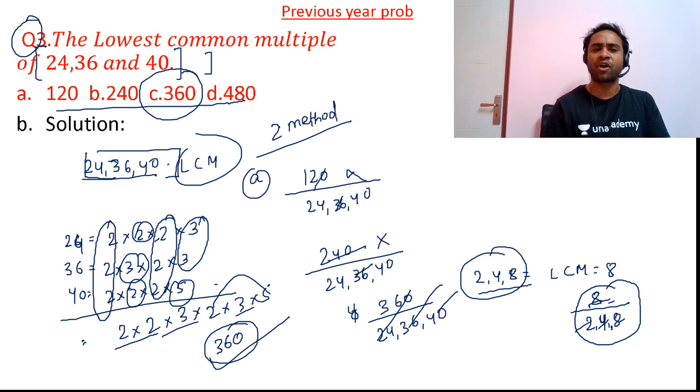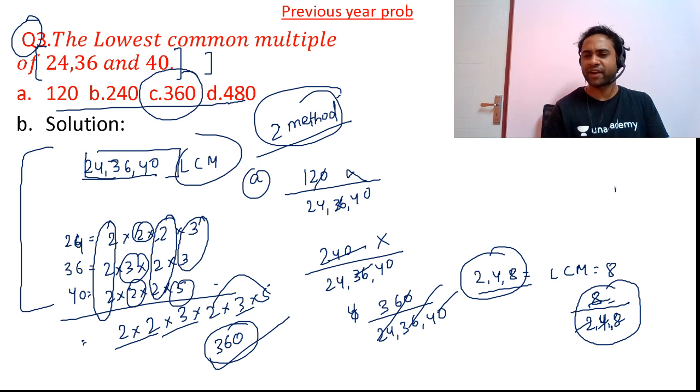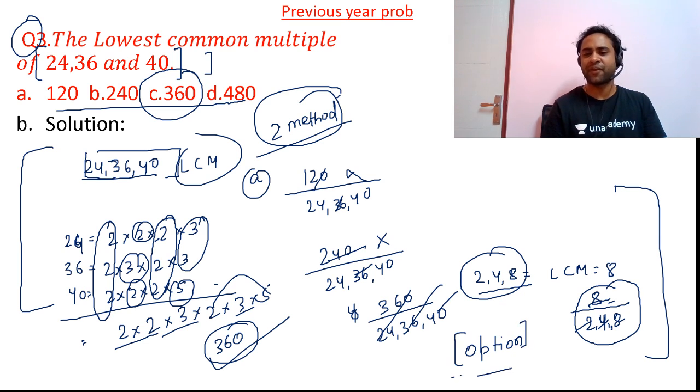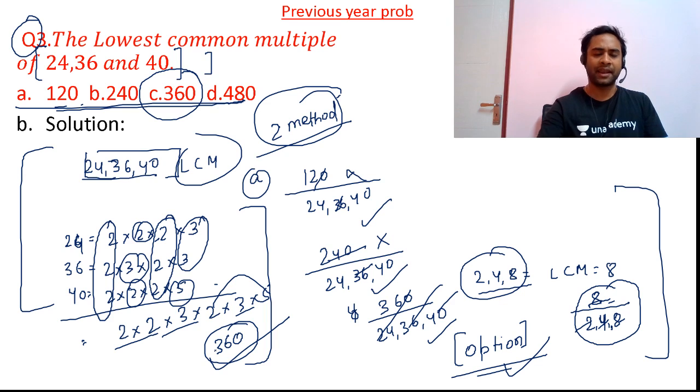So friends, I have taught you two methods to calculate LCM. When options are given, it will become very easy for us, so we will be able to calculate in less amount of time. So either you divide, trying all the options by all the numbers, or friends, you calculate it like this.